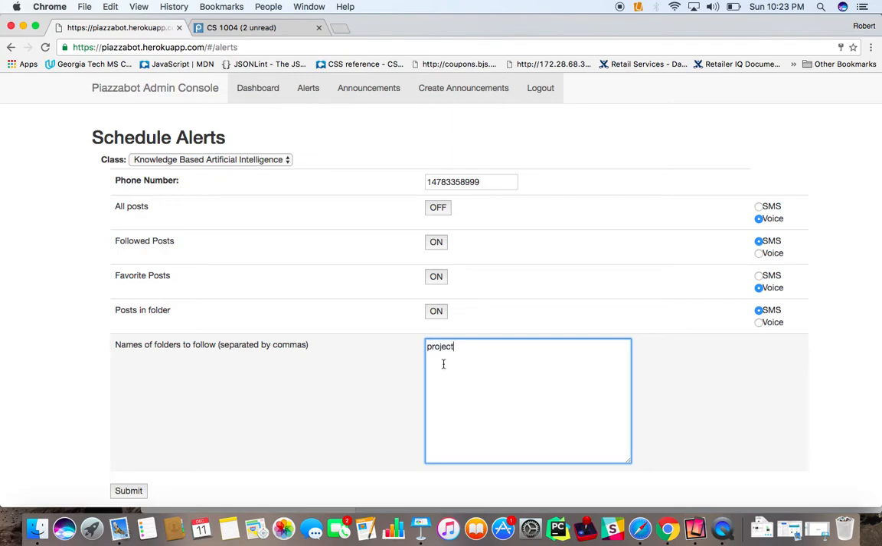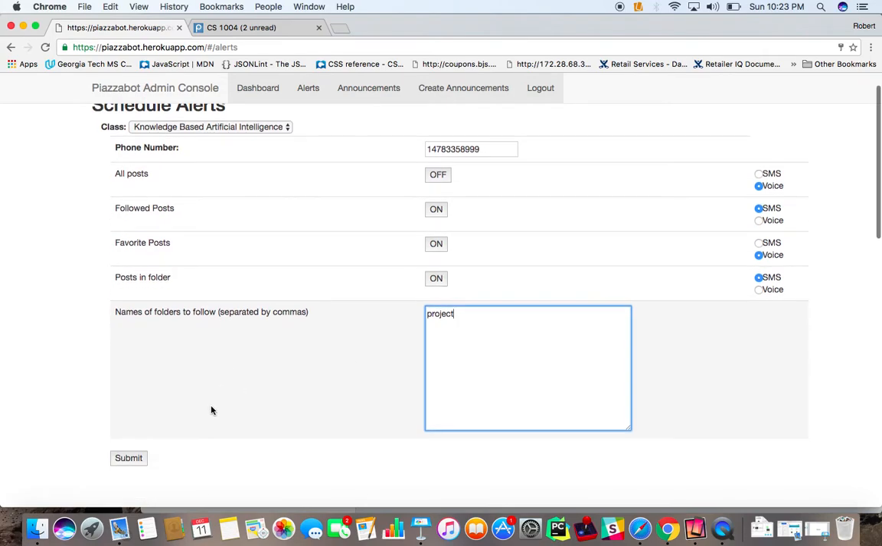And I know that we have a folder called project in this class, Knowledge-Based Artificial Intelligence. And if the instructor wanted to be notified on multiple folders, all they would have to do is separate those different folder names by a comma. And then this would alert the instructor if any post was created in the project folder, the exam folder, or the homework 4 folder here that I set. We'll just use the project folder for the purposes of this demonstration. Then after all this is configured, the user just needs to click the submit button, and then the Piazza Bot will tell the user that that information was successfully updated as an alert configuration.